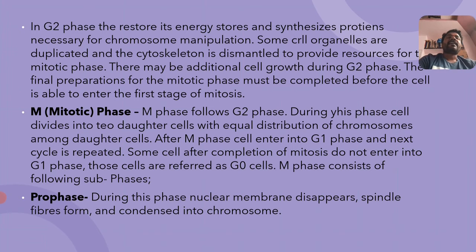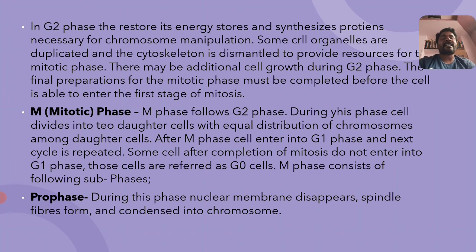See, the G1 phase, S phase and G2 phase come under interphase. It is nothing but a resting phase. This resting phase is meant for the preparation of necessary events for the mitotic cell division or for the M phase.